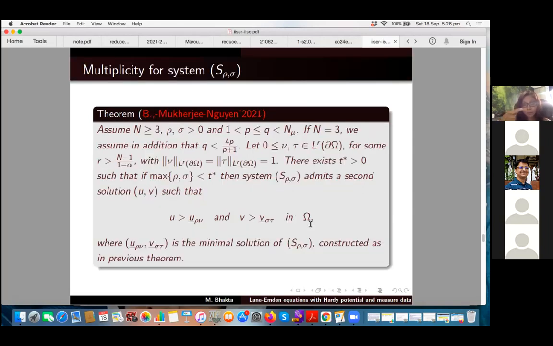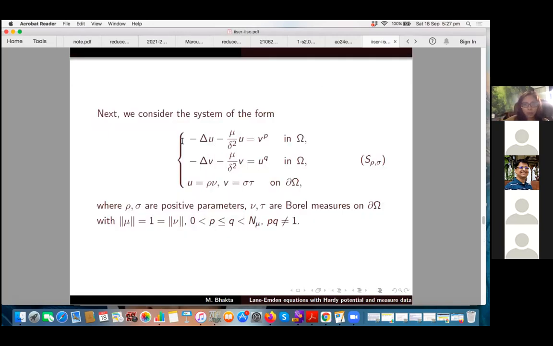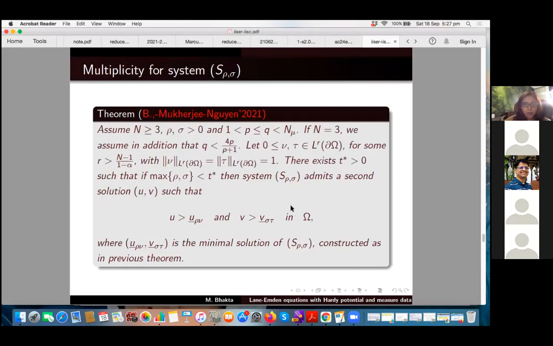And then in that work with Mukherjee and Nguyen, we were studying the multiplicity of solutions for the boundary value problem of this system. So here is the result that we have. Here we have a restriction: when nu and tau are in L^r(Ω), so it's not just measures, but in a certain Lebesgue space, a function basically.